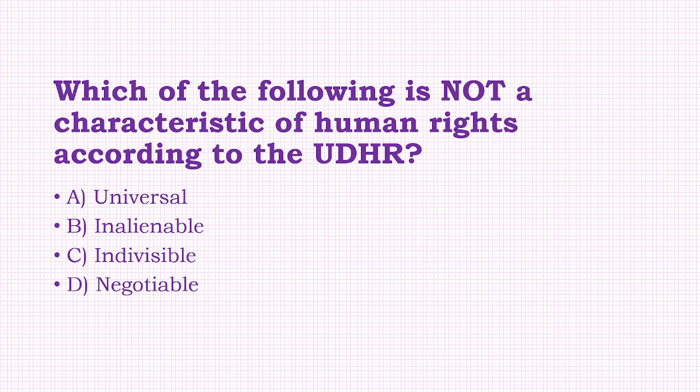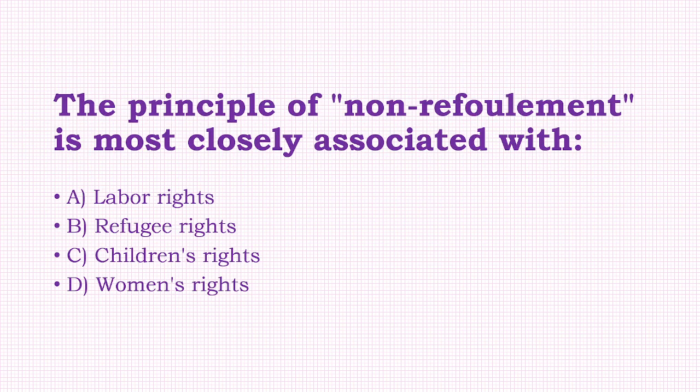Which of the following is not a characteristic of human rights according to UDHR? Option: universal, inalienable, indivisible, negotiable. Answer of this question is option D, that is negotiable. The principle of non-refoulement is most closely associated with option: labor rights, refugee rights, children's rights, women's rights. Answer of this question is option B, that is refugee rights.